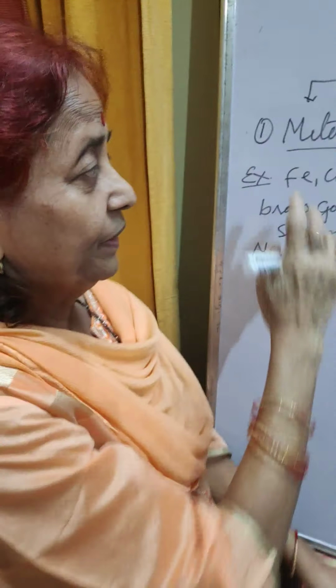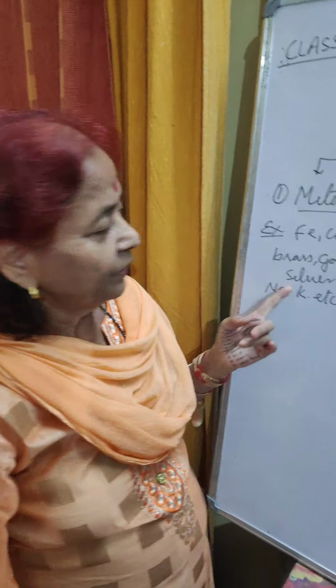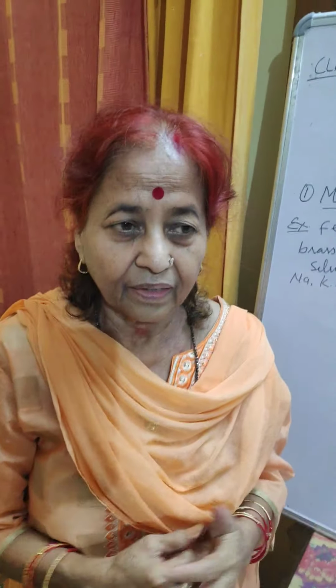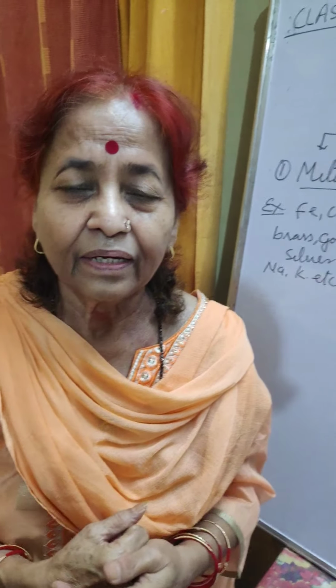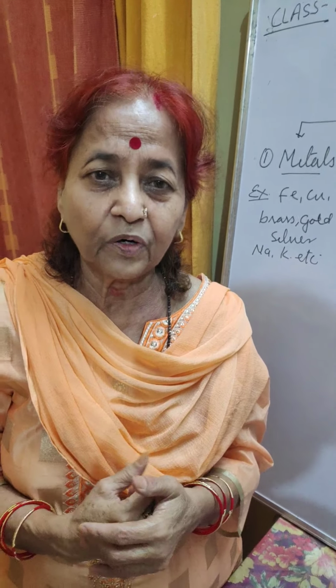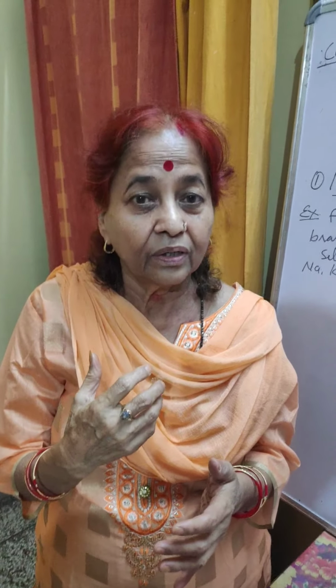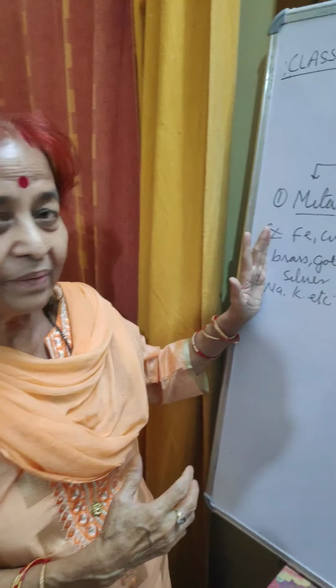Now the uses of metals. Utensils at home are made of aluminum, copper, brass, stainless steel. Metals are used in the construction of buildings, bridges and factories, in the manufacture of car bodies, train coaches, ships, aeroplanes, and in the manufacture of tools and heavy machines. Silver and gold are used in making jewelry. These are the importance of metals.